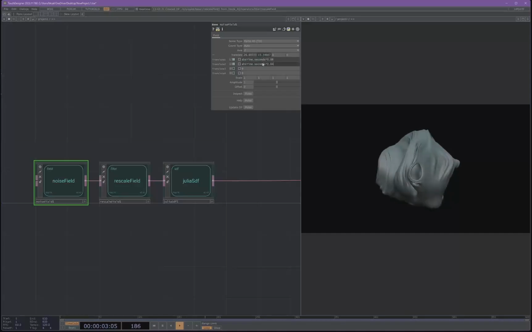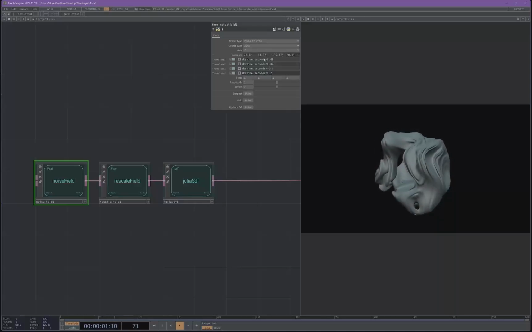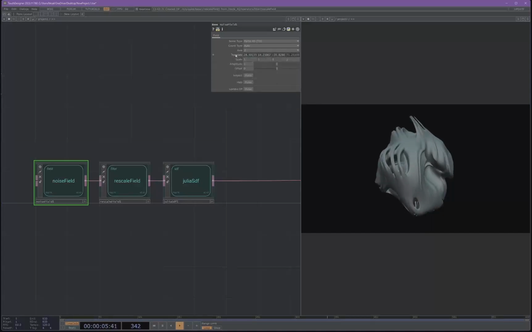For our third one, abs time dot seconds times negative 0.1. And then for our last one here, abs time dot seconds times 0.2. Cool, so we got some variation in our noise here. I really like the way this looks. We're going to be adding some audio reactivity to this down the line, but for now we're going to start here and we're going to put our offset parameter to 0.2. Sick.